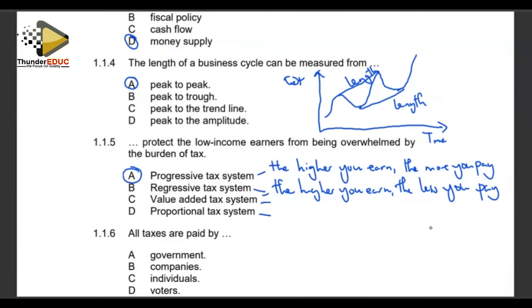And then proportional means the same percentage is payable for all taxable income.